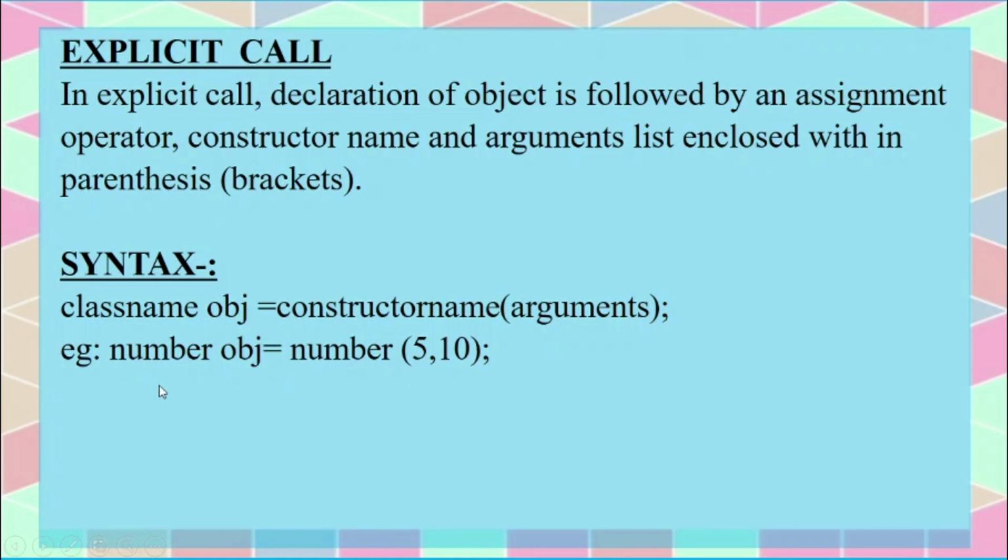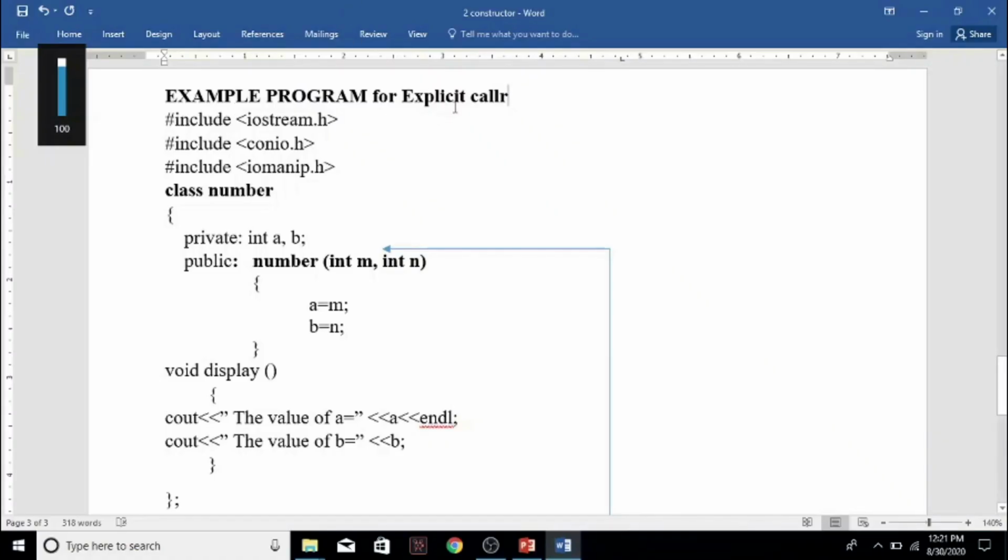Okay, so this is how we are going to call the parameterized constructor using the explicit call method. Clear? Now let us see an example for explicit call using the parameterized constructor. So the program will start with #include iostream.h, conio.h and iomanip.h. Then class Number, this is a class name.